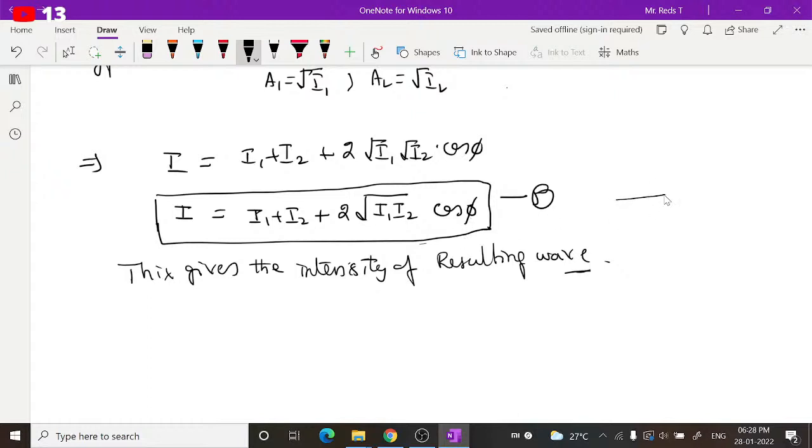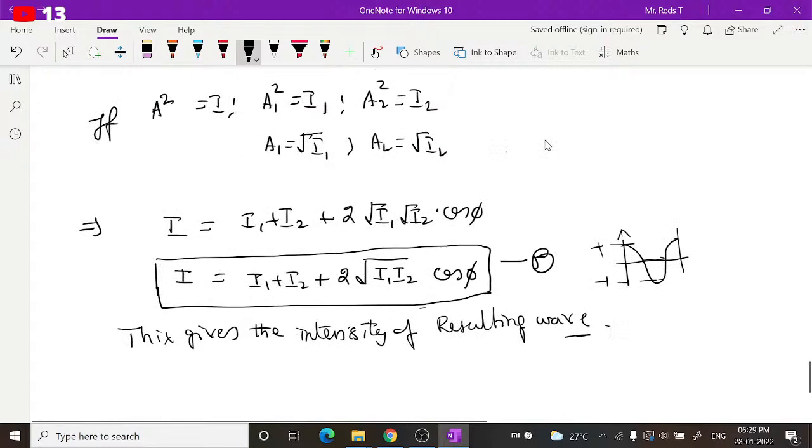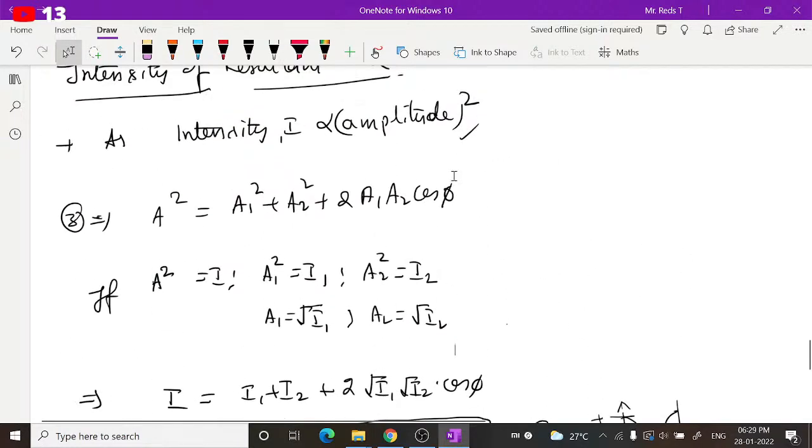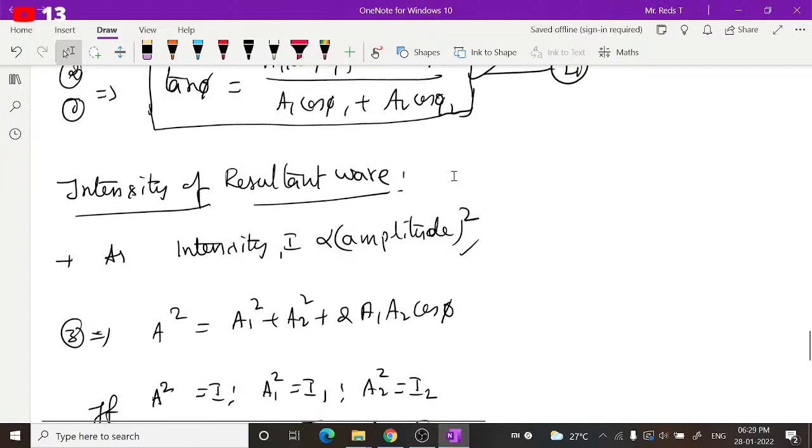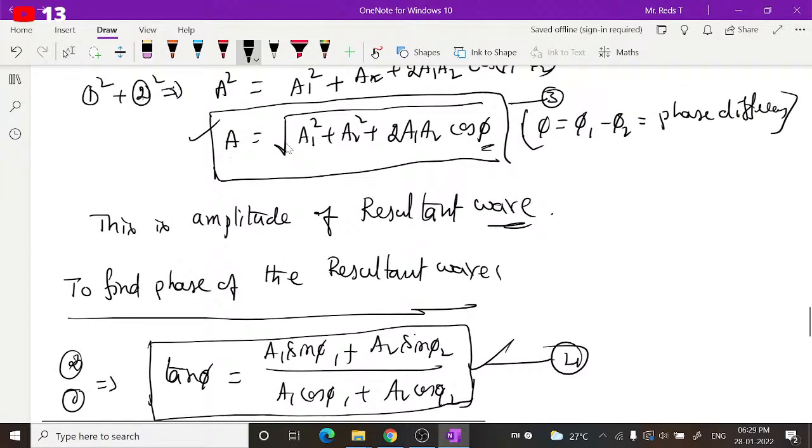If you observe the cosine graph, it oscillates between +1 and -1. The maximum value of cos will be +1, and the minimum value will be -1. If cos is +1, then the intensity will be maximum. If cos is -1, then the intensity will be minimum. The condition which gives maximum intensity and hence maximum amplitude will be called constructive interference.